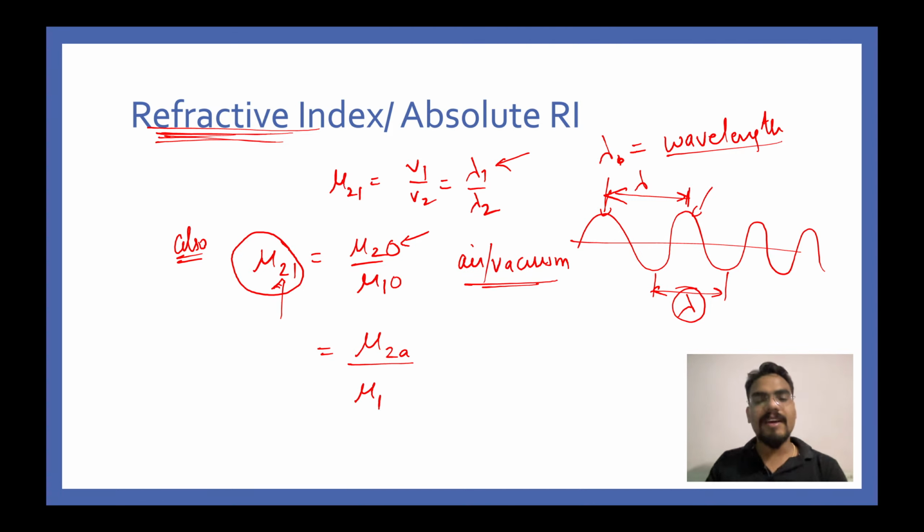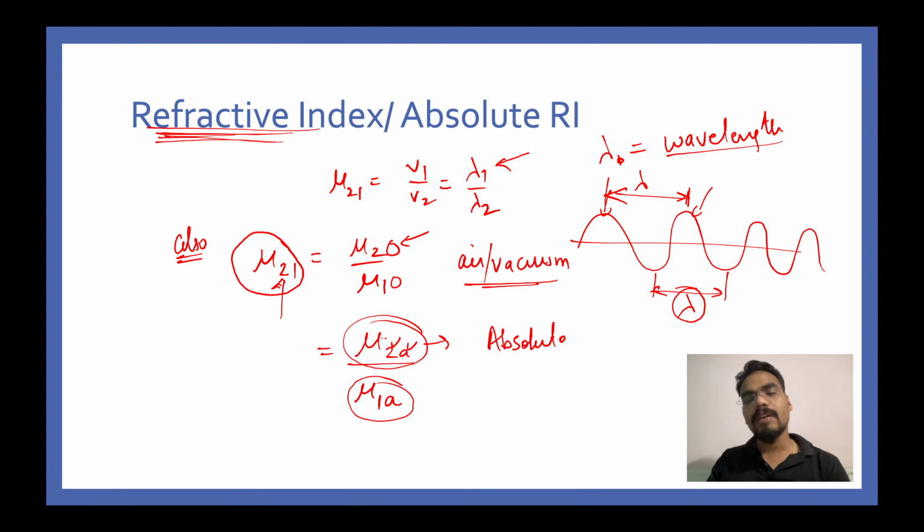Similarly mu1a. Now this mu2a, mu1a is read as refractive index of second medium with respect to air. And in this case, when the second medium or the other medium is air, then this refractive index is called absolute refractive index. When you have the other medium as air or vacuum, then the refractive index is called absolute refractive index. Very nice, guys.